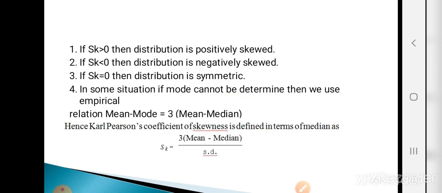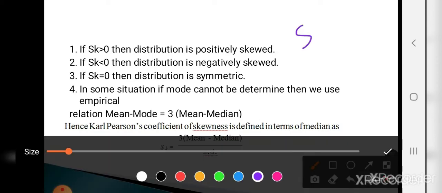If Sk value is greater than 0, suppose the Sk value is 3, then the distribution is called positively skewed distribution. If Sk is less than 0, suppose my Sk value is minus 1, then the distribution is said to be negatively skewed, and if Sk is equal to 0, then the distribution is symmetric.